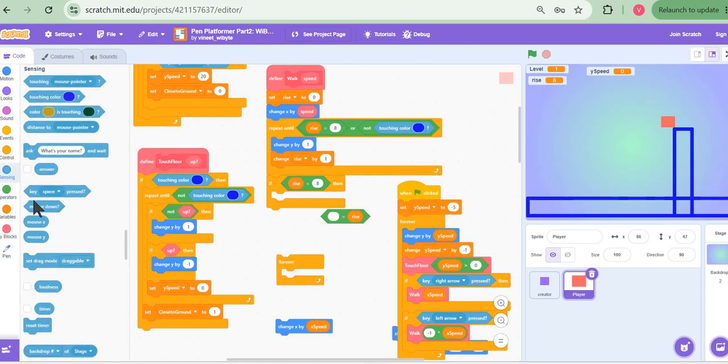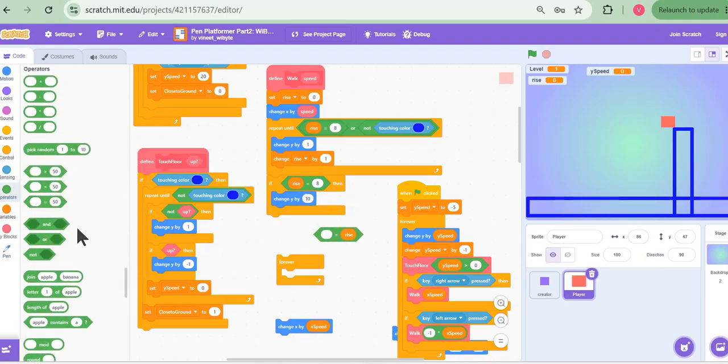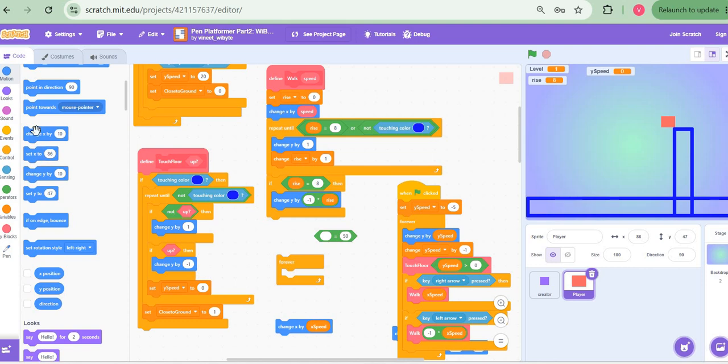So in the motion section, I'm going to say change y by -1 times rise, because I know I've risen up rise steps, so I must bring you back to where you were. And also I will bring my player back in the X direction. So I'm going to say change X by, oh sorry, here, this has to be duplicate, -1 times the speed. So this speed, right? Because I'm moving forward by that step. So I just bring my player back. This will ensure that the player is no longer touching the wall, right?